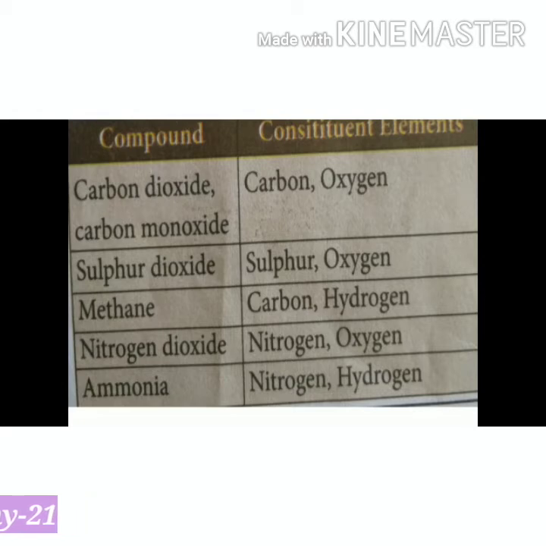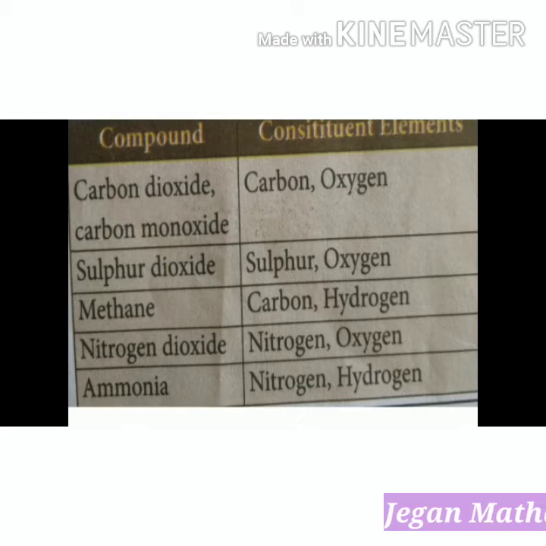Third one, methane. Its chemical formula is CH4. It is used in making other chemicals. It is a colorless and odorless substance. It contains carbon and hydrogen elements only.